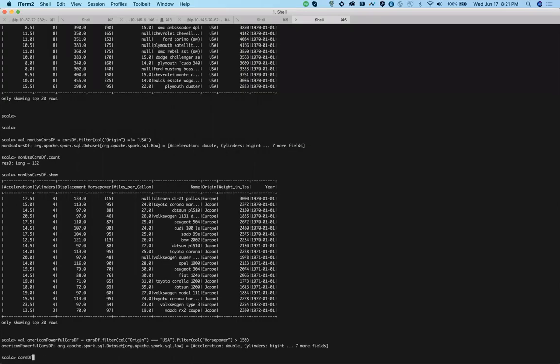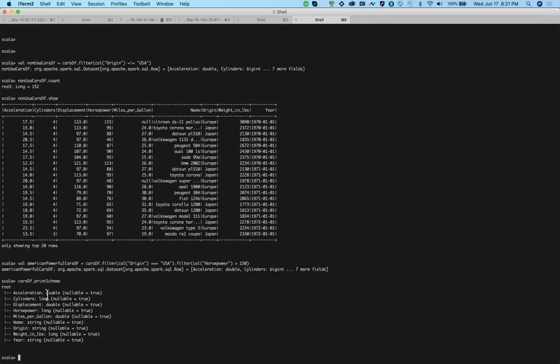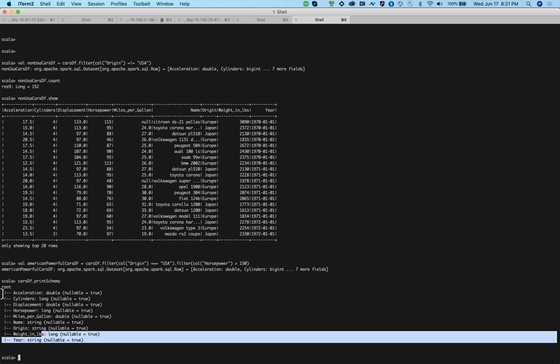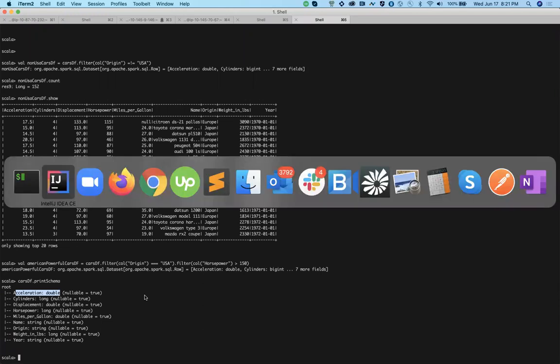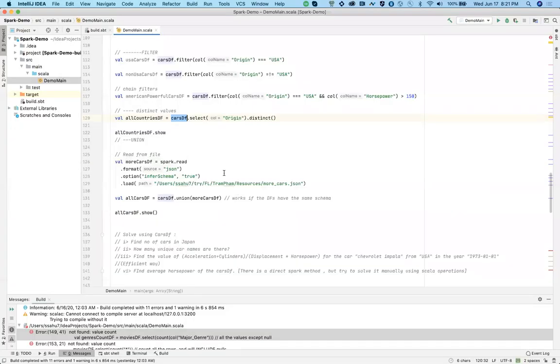Let it run. Actually, we'll have a session on data sets also, so do not worry about that. What happens over here is, if you see this double, this long, all these things are data types, right? Now, the columns are having a data type, and we can add as many columns as you want, right? But in case of data set, there is a restriction for that. If you put any extra column with a different kind of data type, it won't take it, and it will tell you it's an error. That's a very specific use case which you might not need, but we will explore the use cases in that session.